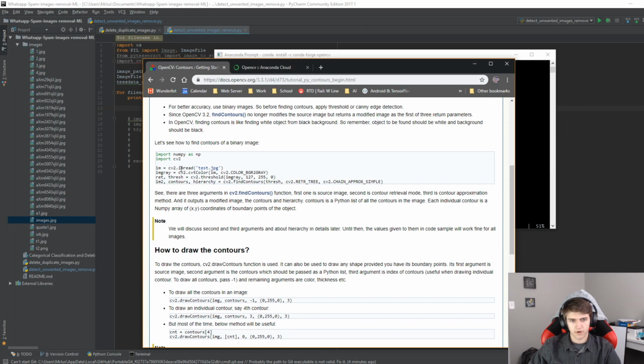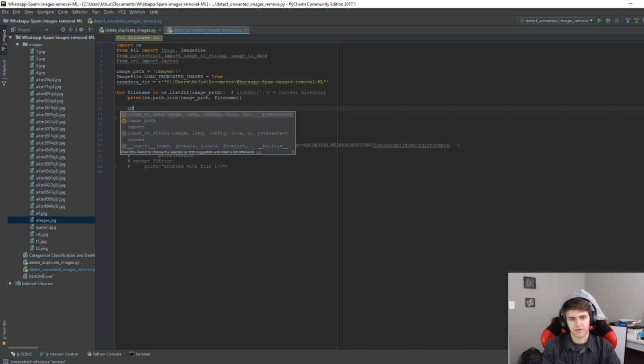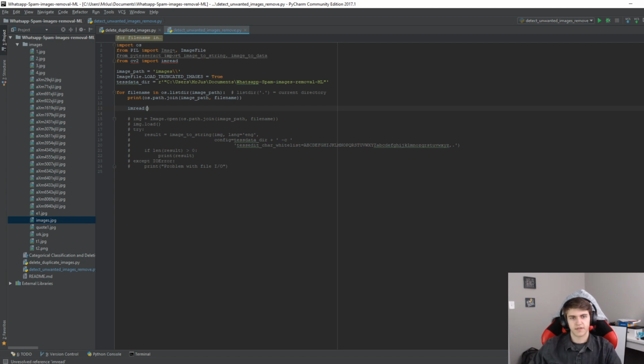And I want to import this imread function, so we're actually going to say from CV2 import imread. And then here, even though we won't get code hints for the time being, we'll do imread. And then this is going to be this OS path name join.